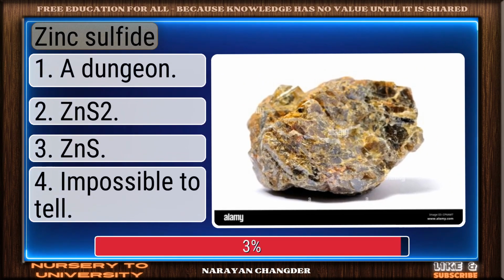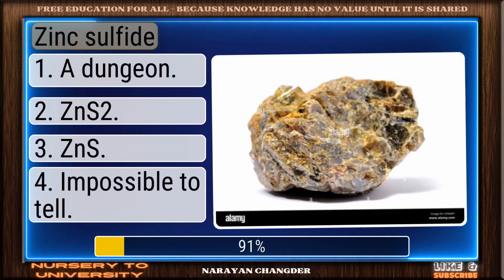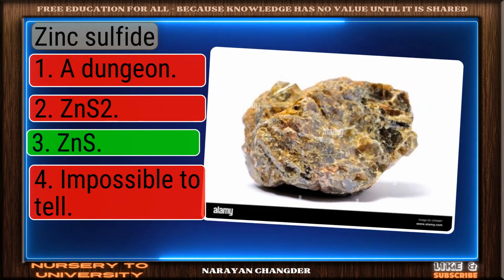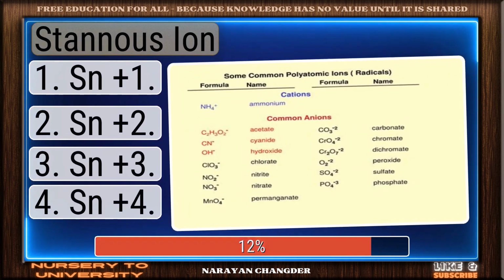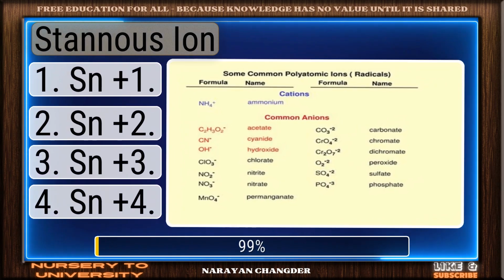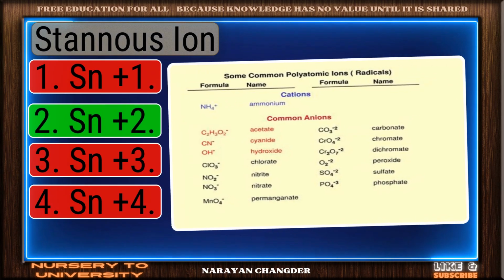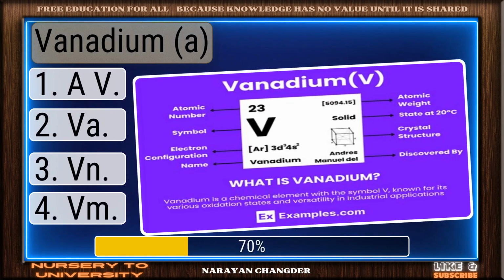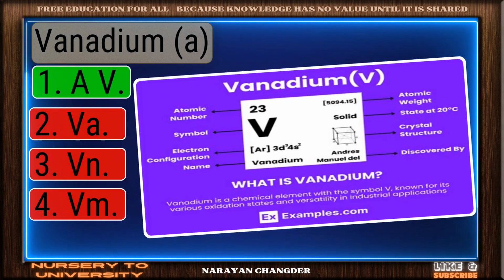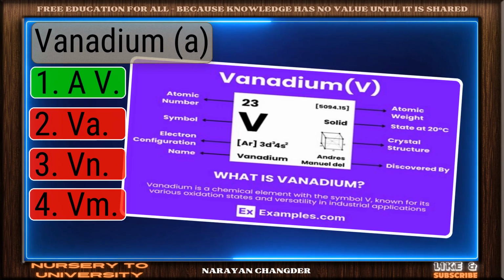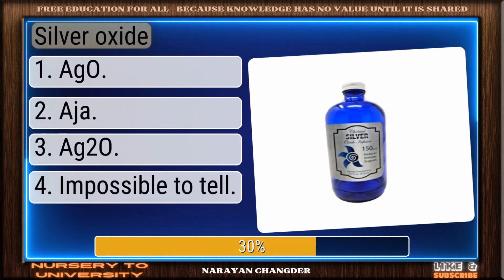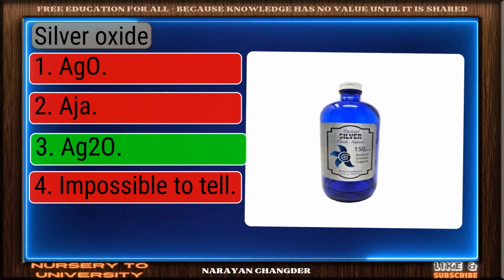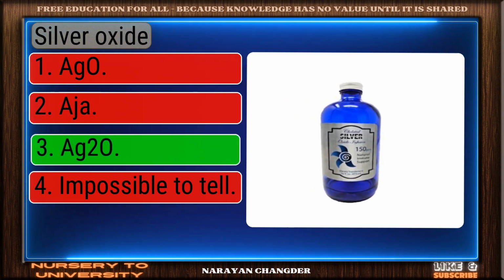Zinc sulfide. Great thinking. ZnS is the right choice. Stannous ion. Bravo. Sn+2 is the answer. Vanadium. You're right. V is the correct answer. Silver oxide. Correct response. Ag2O is the most accurate answer.